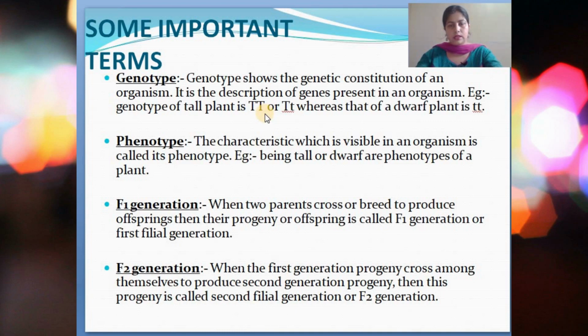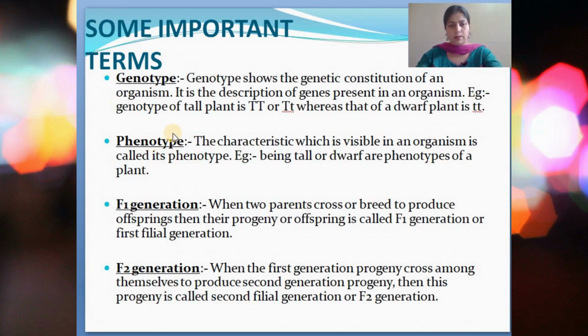Capital T means tall. Again, if a small t is there with a capital T, that is also a tall plant. But when two small t's are there, then we have to understand that it is a dwarf plant. So that is how we describe the genotype of a particular organism. Now we come to the term phenotype.